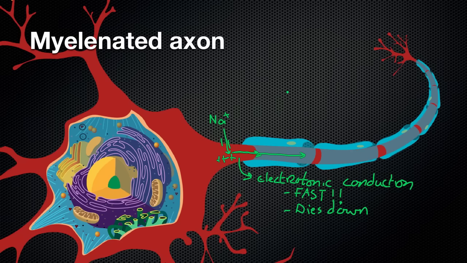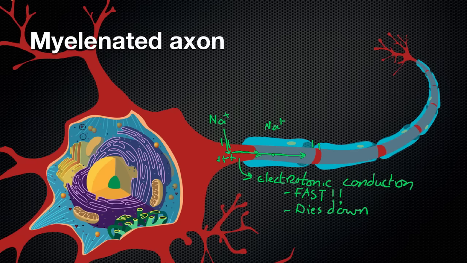That's a problem. So what we're going to have here is, right here we have more voltage-gated sodium channels. We actually have them all along, but here they're covered up. So even though there's sodium ions on the outside, they can't get in because the voltage-gated sodium channels here are blocked.